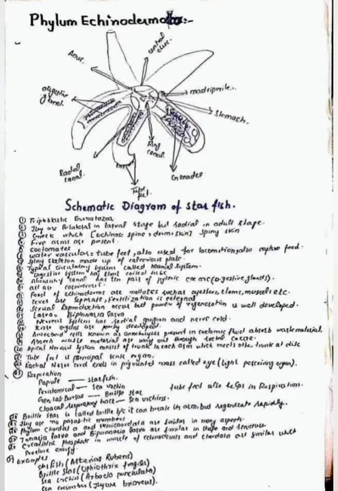These have triploblastic symmetry. These are coelomates. Vascular tube feet are also used for locomotion. And the circulatory system is present, and digestive system is also present in the form of a coiled tube.